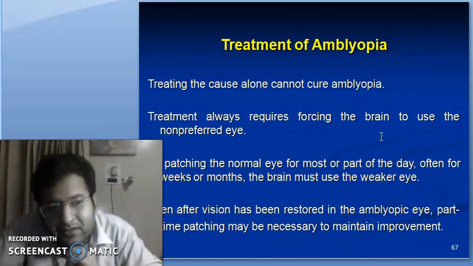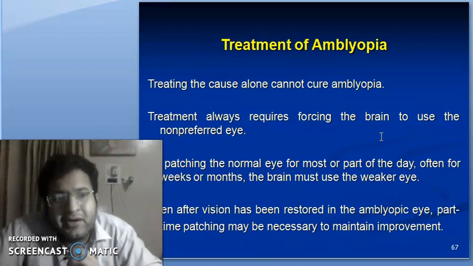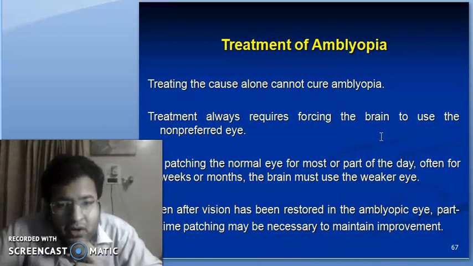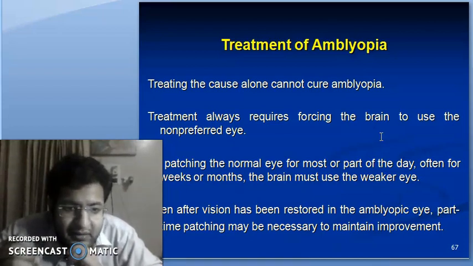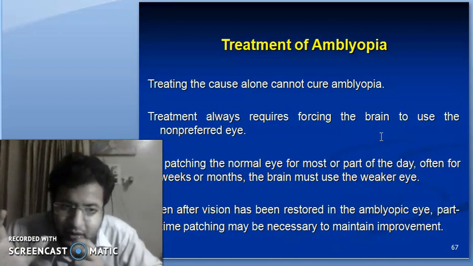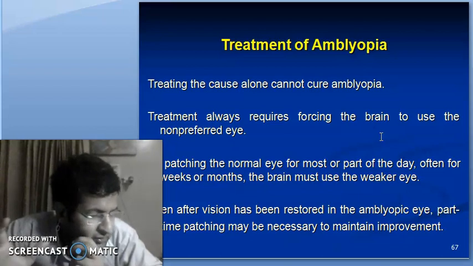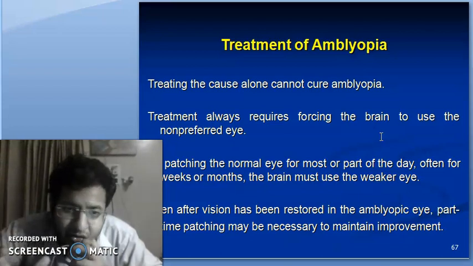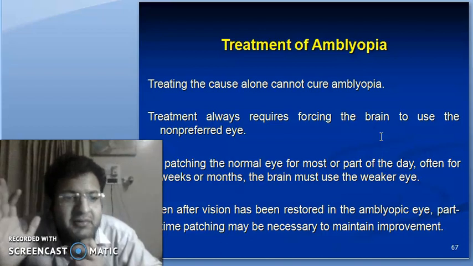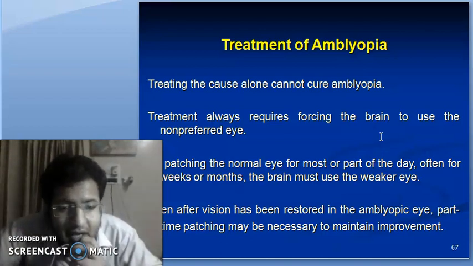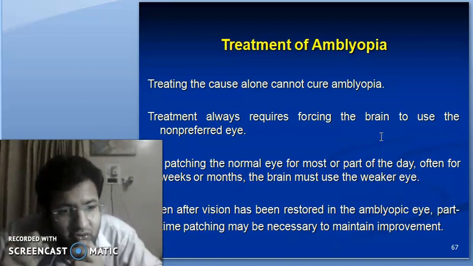How can we treat this amblyopia? Treating the cause of amblyopia alone cannot cure the amblyopia. Amblyopia is the immaturity of the visual pathway. Okay, and correcting the cause doesn't cure amblyopia. Amblyopia will still be present even if we correct the cause, and therefore the treatment always requires forcing the brain to use the non-preferred or the non-fixating eye.